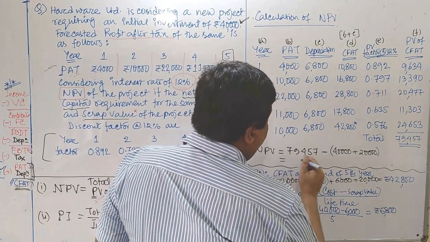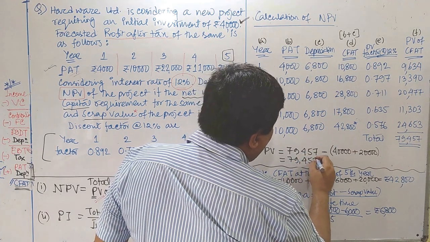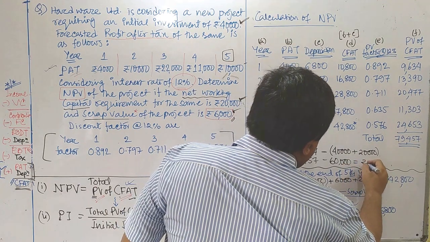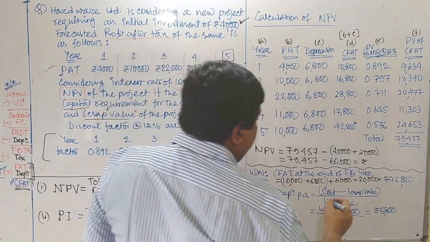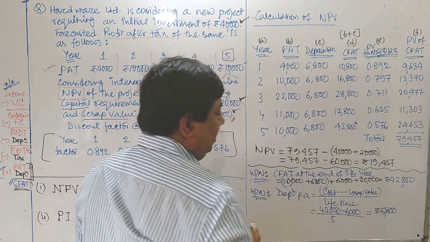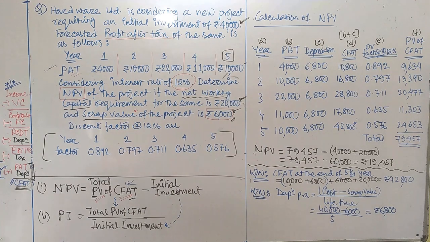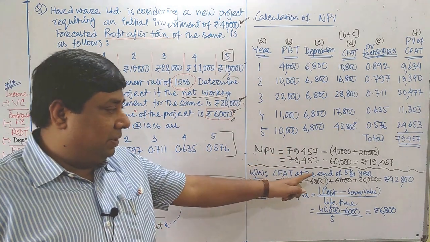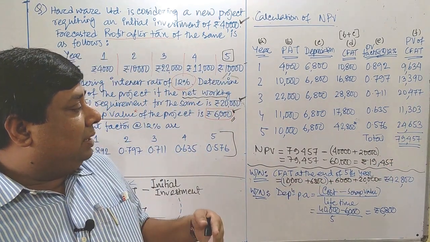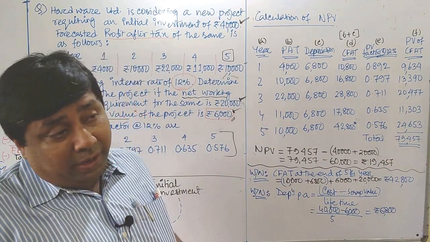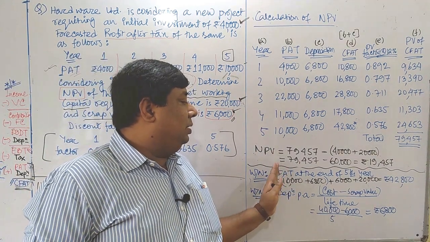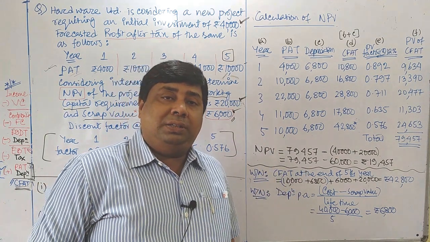Then 79,457 minus 60,000. You are getting an NPV of the project of rupees 19,457. That means it's a positive NPV. If no other consideration is provided in the question, in that case we can say that we can accept the project. Thank you.